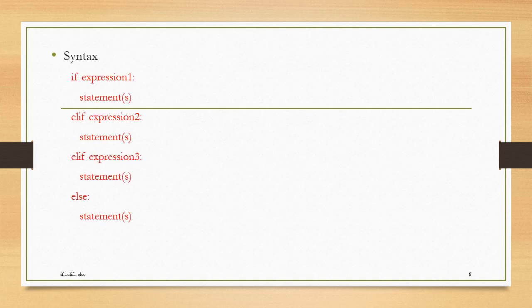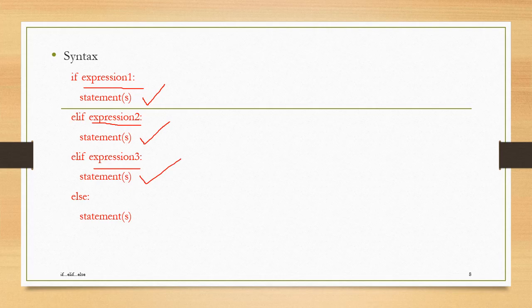Here, if first expression 1 is evaluated to true, this statement block will be executed. If the expression 1 is false, then the system automatically checks the condition of expression 2. If the expression 2 is evaluated to true, this statement block will be executed. Otherwise, it will go and check the third expression, and if it is true, this statement block will be executed.